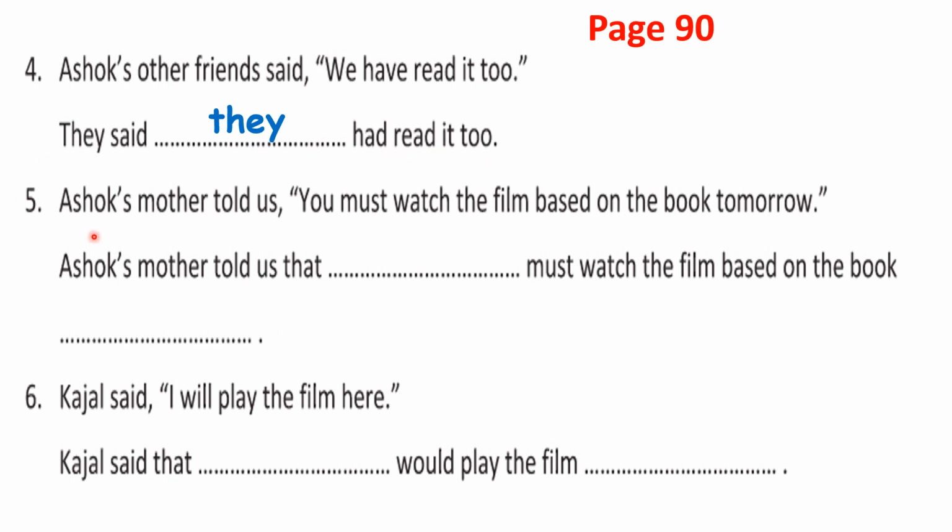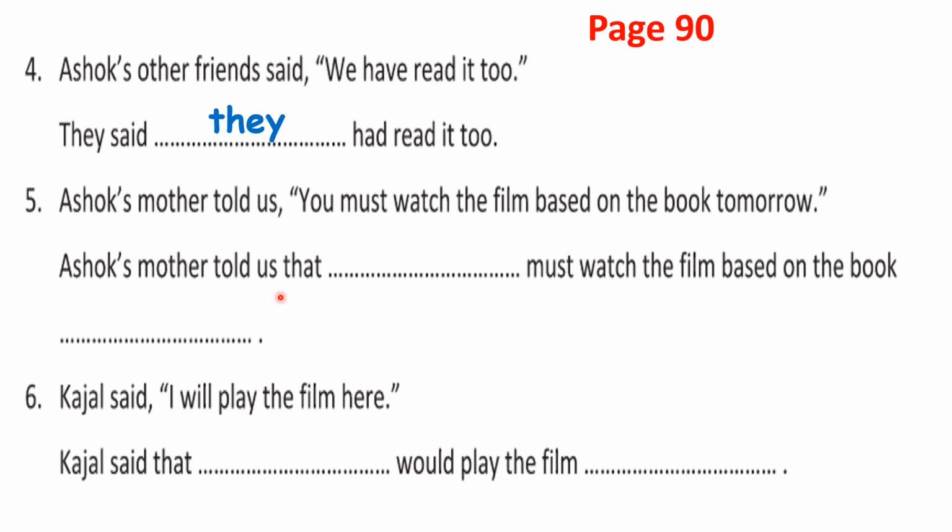Clear? Then Ashok's mother told us, you must watch the film based on the book tomorrow. Right? Let's read again. This is direct speech. Ashok's mother told us, open quotation, you must watch the film based on the book tomorrow, close quotation and full stop. Now let's see what it is in indirect speech.